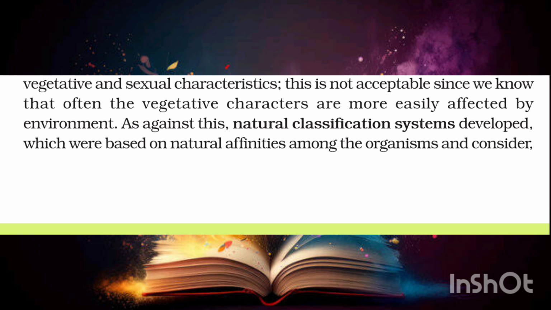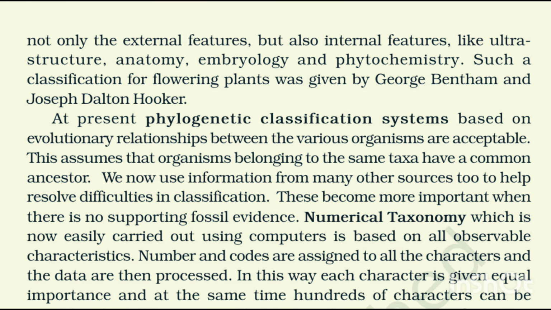As against this, natural classification systems developed, which were based on natural affinities among the organisms, not only the external features, but also internal features, like ultrastructure, anatomy, embryology, and phytochemistry. Such a classification for flowering plants was given by George Bentham and Joseph Dalton Hooker. At present, phylogenetic classification systems based on evolutionary relationships between the various organisms are acceptable. This assumes that organisms belonging to the same taxa have a common ancestor.